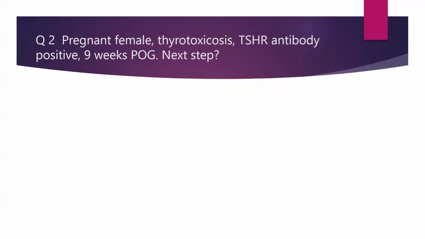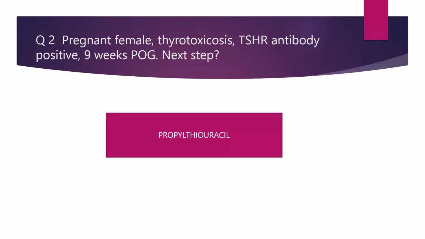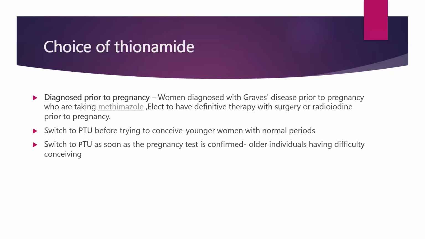Second case scenario, we have a pregnant female who is hyperthyroid, thyrotoxic. Her TRAb antibody is positive, and she is 9 weeks pregnant. What is the next step? So the drug of choice here is propylthiouracil. The choice is methimazole if the patient is diagnosed prior to pregnancy. So for women diagnosed with Graves' disease prior to pregnancy and who are taking methimazole, elect to have a definitive therapy with surgery or radioiodine, ideally prior to pregnancy. So this is what is recommended.